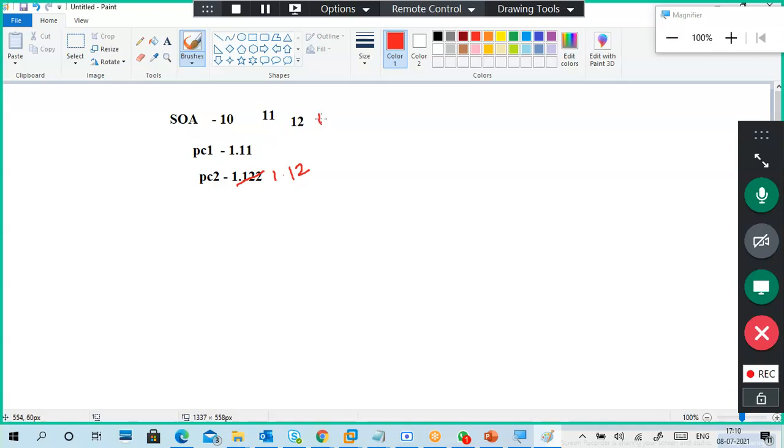What is the SOA? 13, because modification also gives an increment. Now I created a PC3, 1.13. What is my SOA? I add one more record. Then what is my SOA?